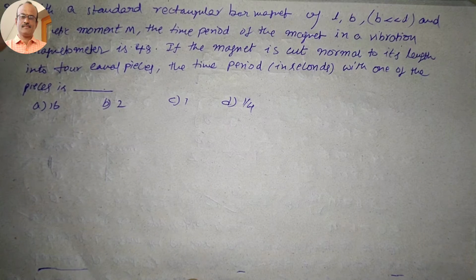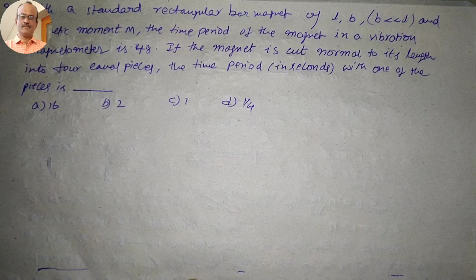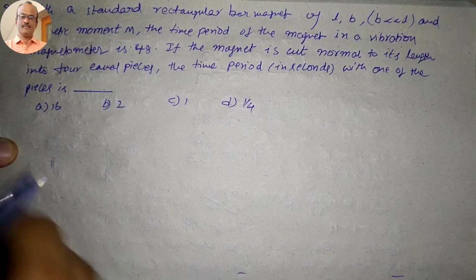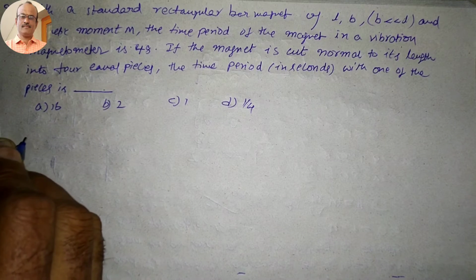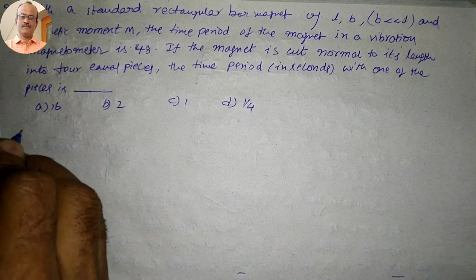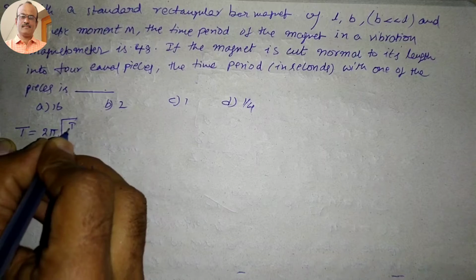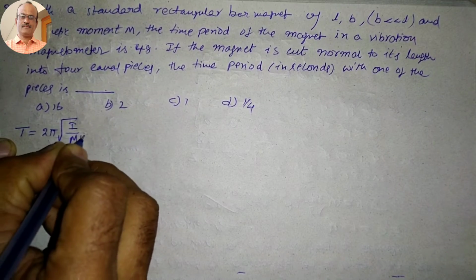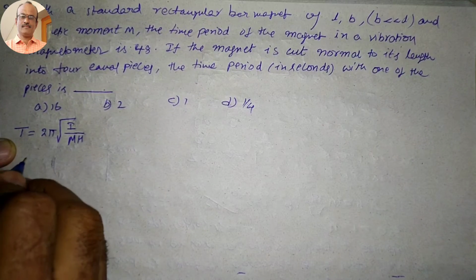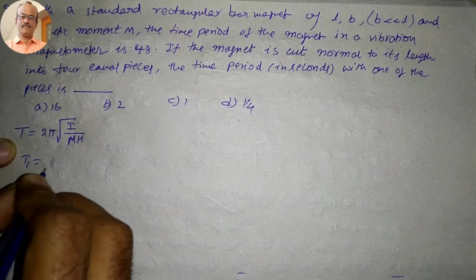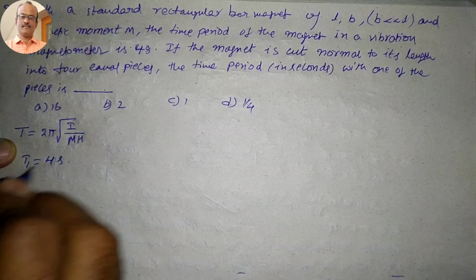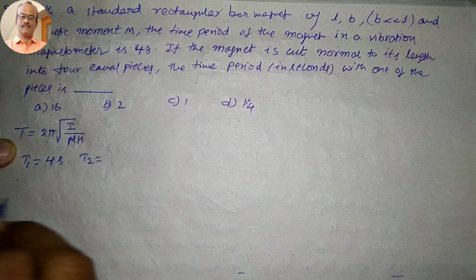The time period is T equal to 2 pi times square root of I divided by M into H. T1 is equal to 4 seconds, but T2 we have to calculate.